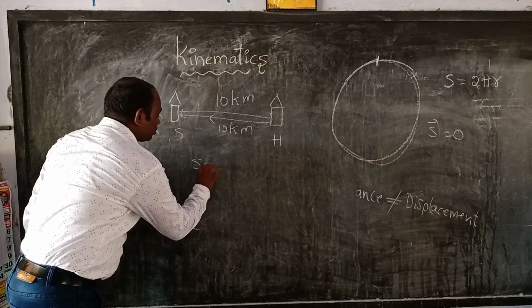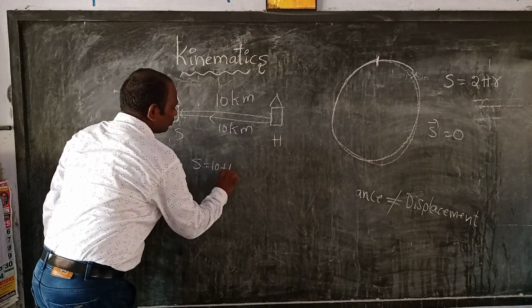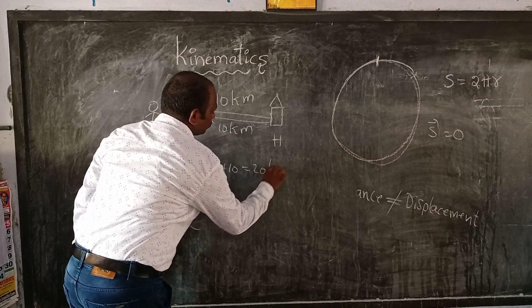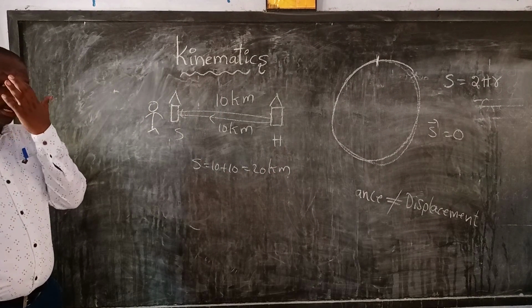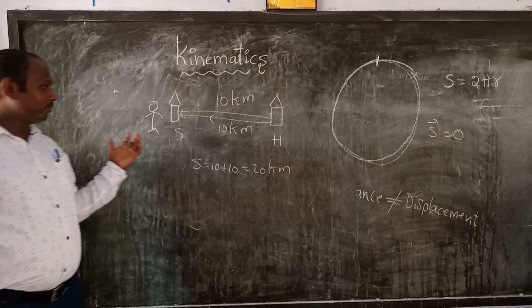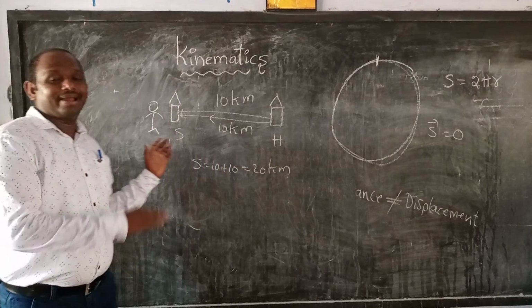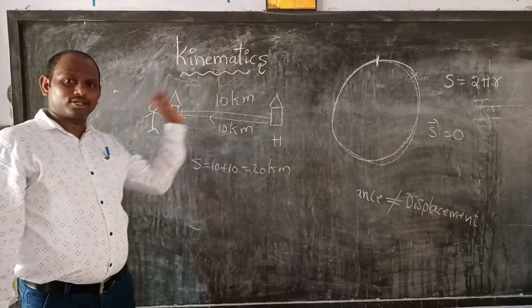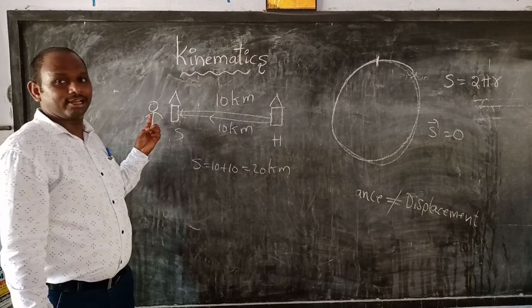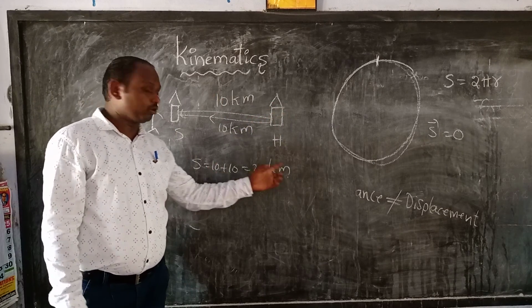What is the distance here? 10 plus 10, 20 kilometers. So what is the definition of distance? The actual path of the total length: 10 kilometers, 10 kilometers, 10 plus 10, 20 kilometers.